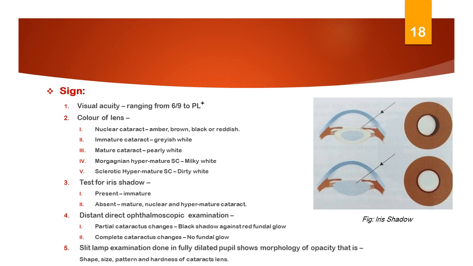In distant direct ophthalmoscopic examination, black spots are seen against the red fundal glow if there are partial cataractous changes in the lens. In case of complete cataractous change, no fundal glow is present. Slit lamp examination is done in the fully dilated pupil, which shows the morphology of the opacity, that is, the shape, size, pattern, grading, and hardness of the cataractous lens.